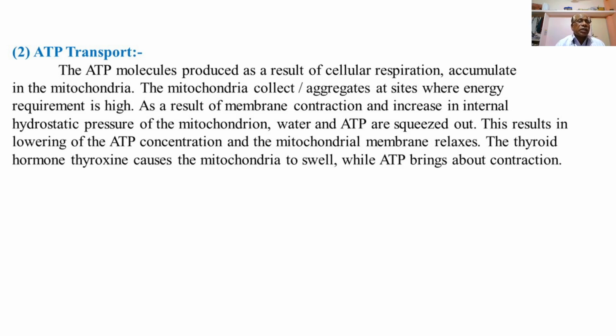Here mitochondria are concerned with the release of heat energy.